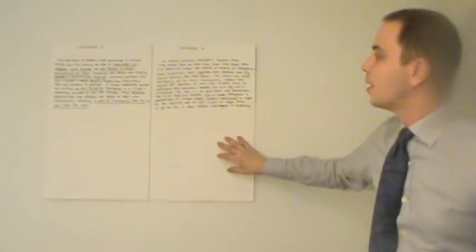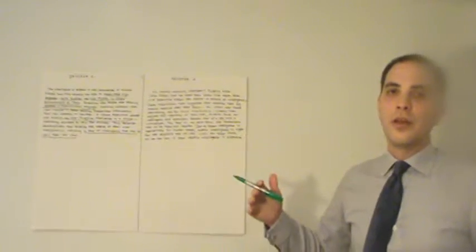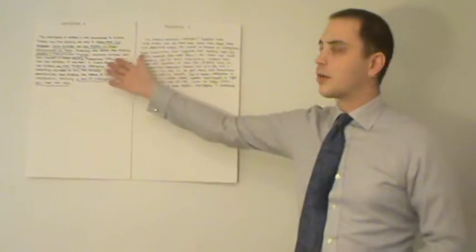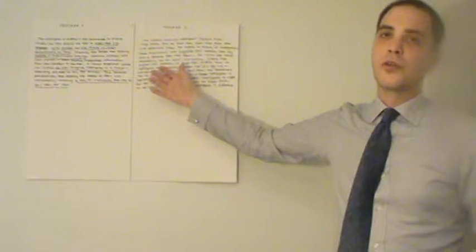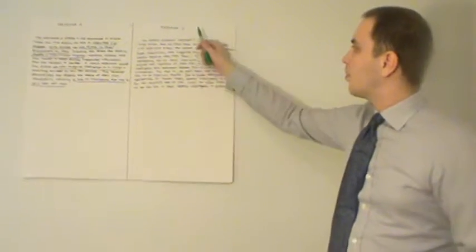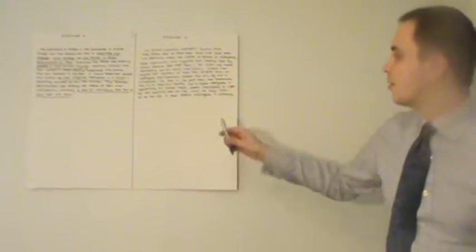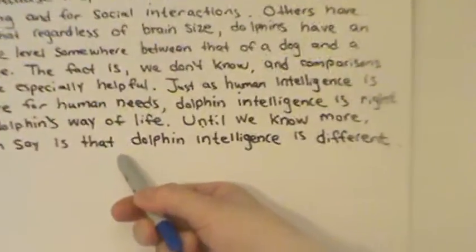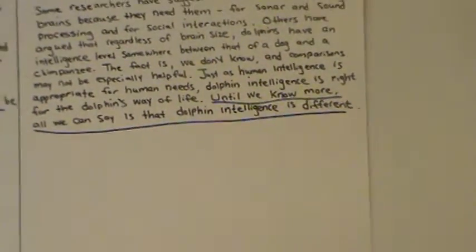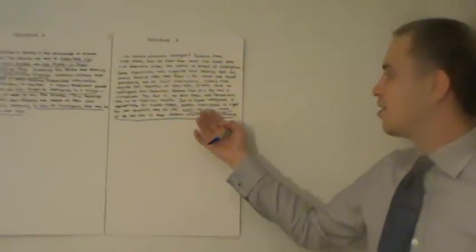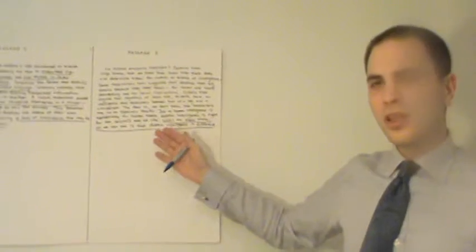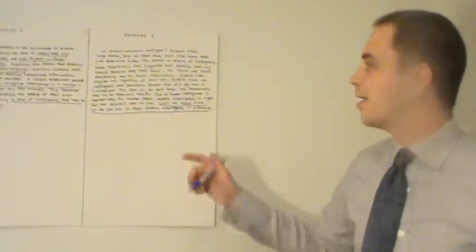Now, in moving to passage 2, before we even start reading, let's keep in our mind that passage 2 can basically do one of three things. It can either agree with passage 1, it can disagree with passage 1, or it can take some neutral territory somewhere in between. So, again, let's use our tip and look at the very end. Until we know more, all we can say is that dolphin intelligence is different. So, automatically we know that he's not agreeing or disagreeing. It seems that he's taking some type of neutral stance, which in fact he is. But you don't need to know that yet. Let's read through the paragraph and highlight the key ideas.